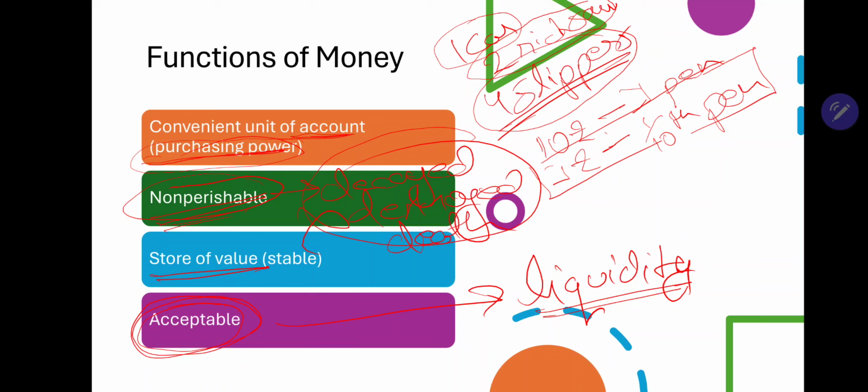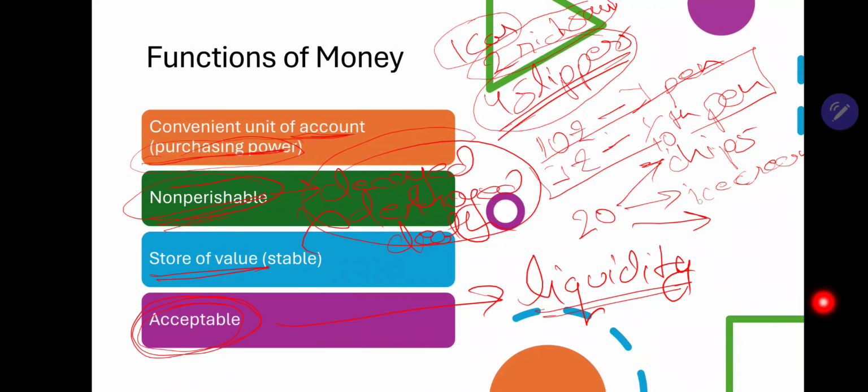If you have 20 rupees, you can take this 20 rupees, go to a shop, and buy a bag of chips. You can take this 20 rupees and buy ice cream. You can take this 20 rupees and buy pens, a copy, or anything that you wish for. Just by giving it to a shopkeeper, you can change your 20 rupees for a nice copy or a nice pen.